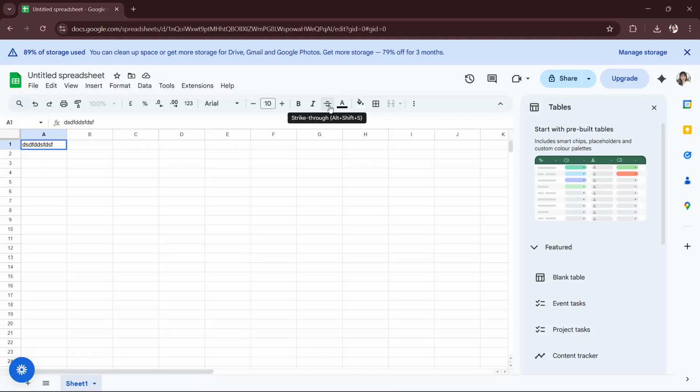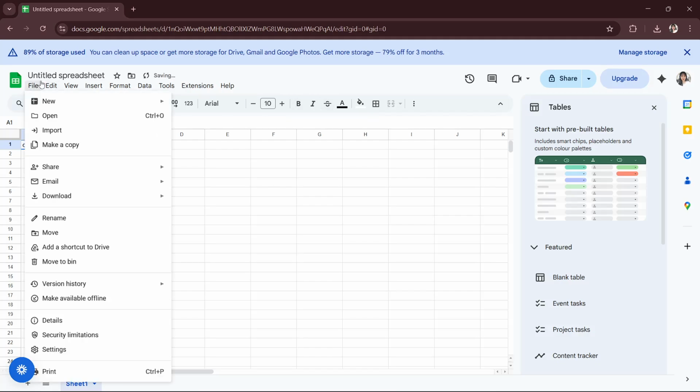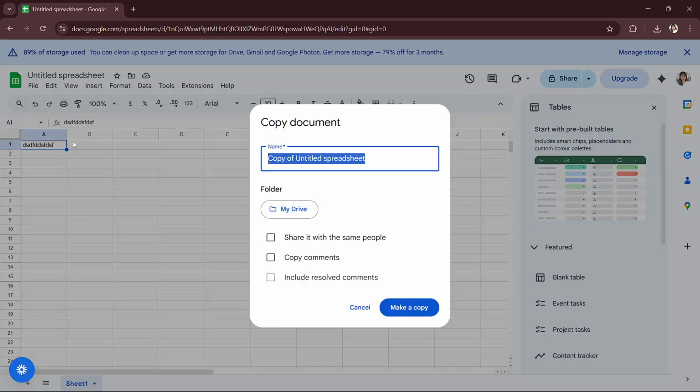And by the way, if you want to save it as a template, go ahead and click File, which is right here. And then you will just have to click Make a copy. And then what you will do basically is rename it as My Default Template, and then you can use this file every time to keep the default font. And by the way, Google Sheets doesn't allow global permanent default fonts, so this template method is the only solution. And yeah, that's basically just it.